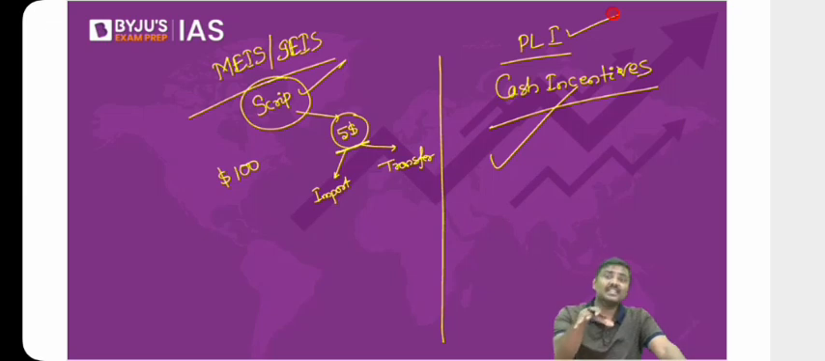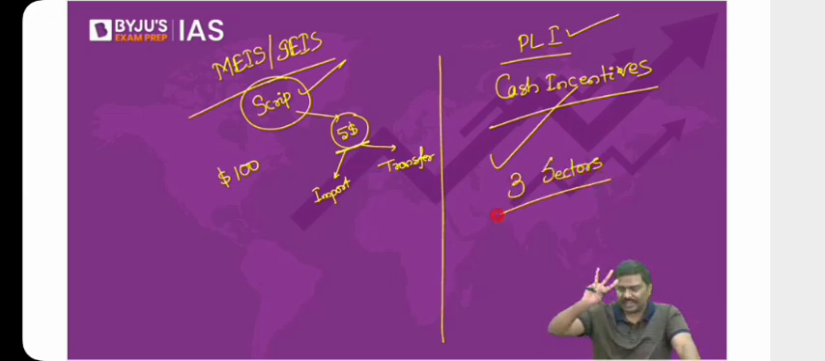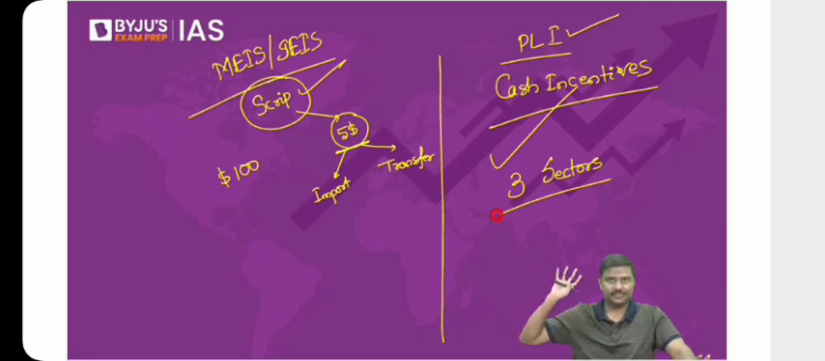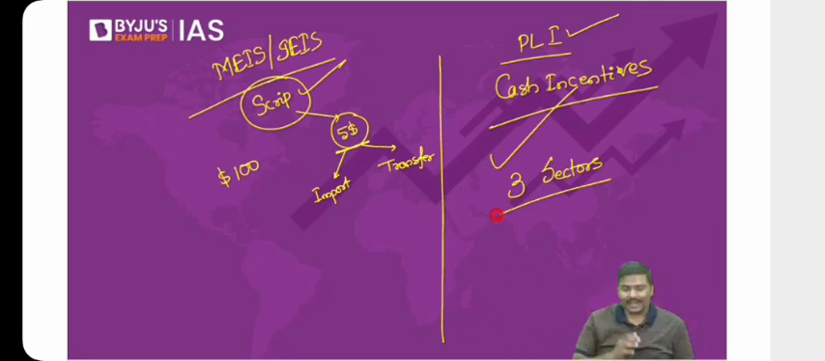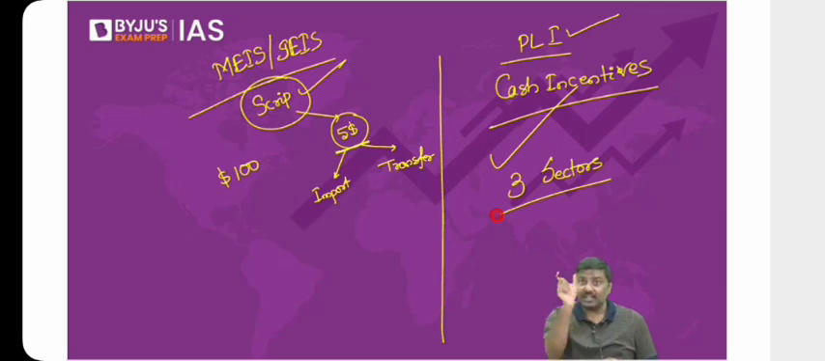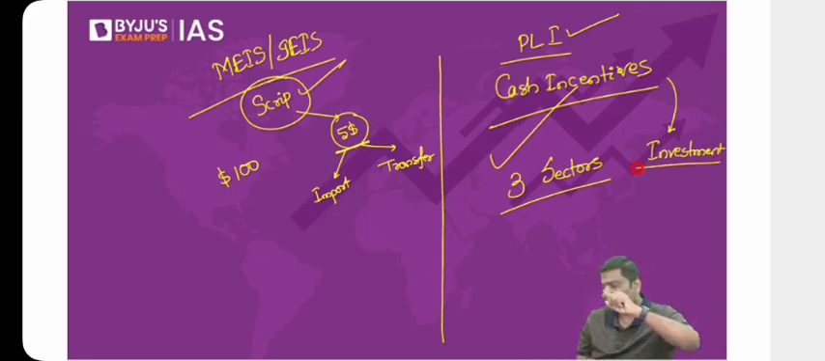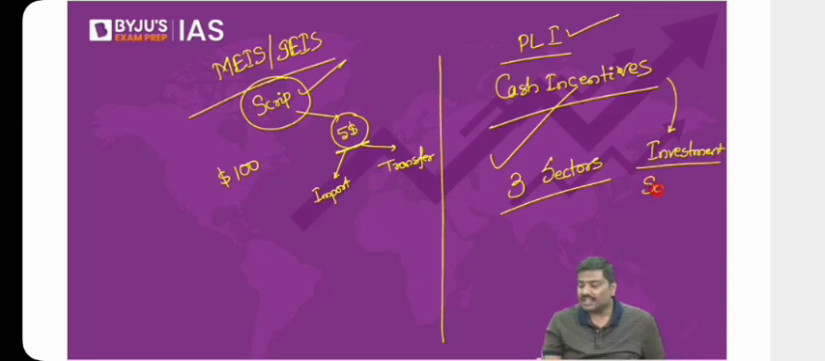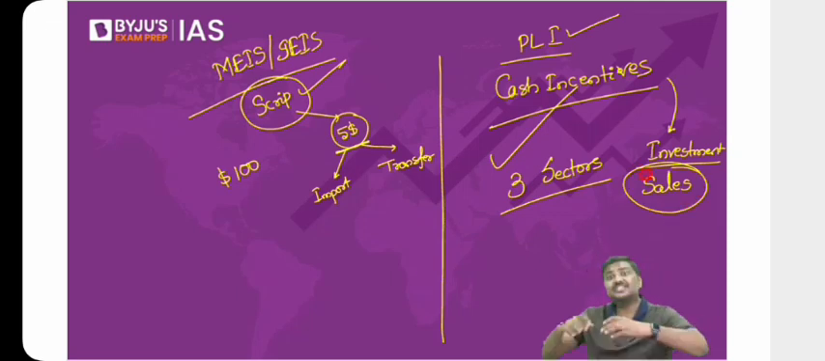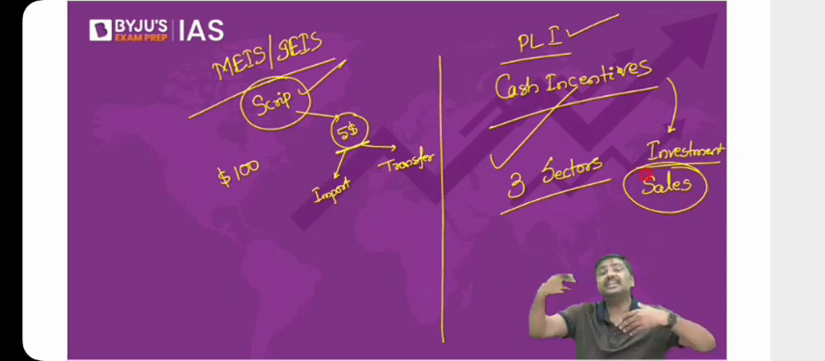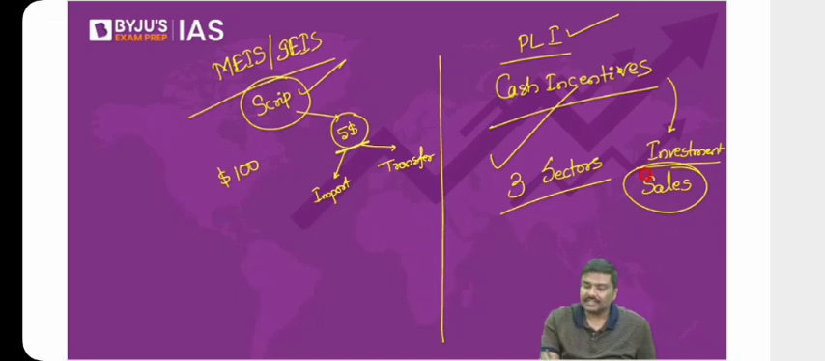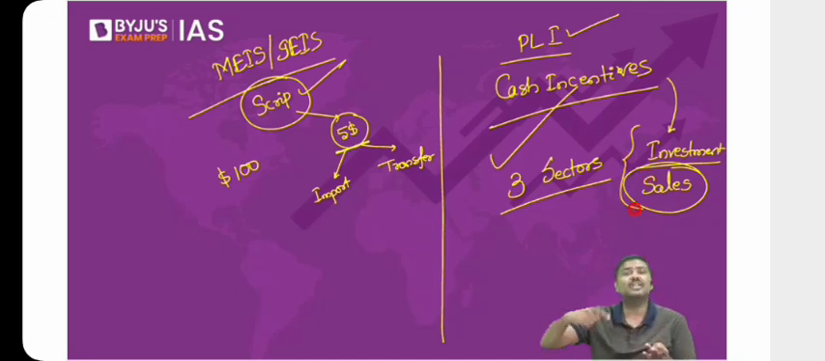Now, how many sectors are covered under PLI? Initially, we started with only 3 sectors. Now, we have covered more than 10 sectors under the PLI. And have a look at the incentives that are provided. In some of the sectors, the incentives are connected to the investments that you do. In some of the sectors, it is connected to the marginal, incremental sales that you do. Extra sales compared to last year, if you sell more, then incentives will be provided to you. So there is no fixed formula here. Incentives are provided based on the investment in certain cases, based on higher sales in certain sectors.